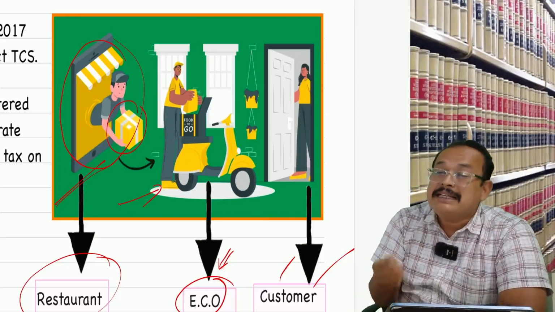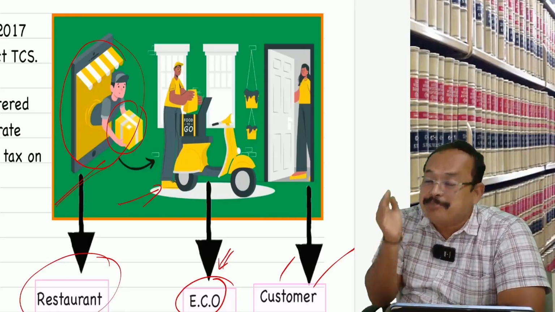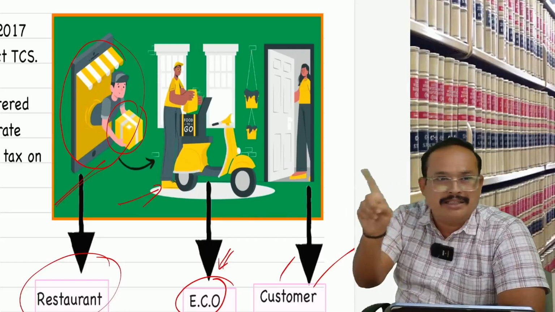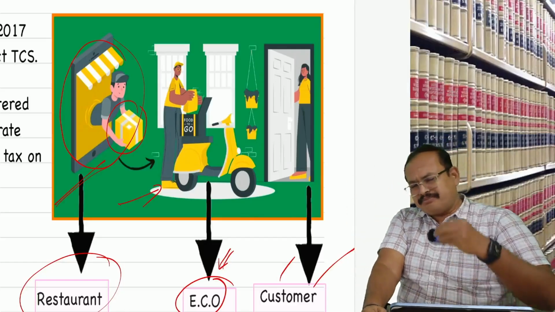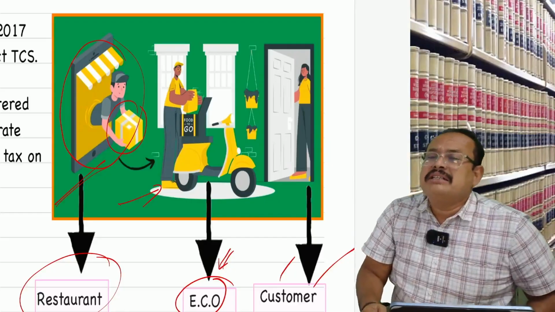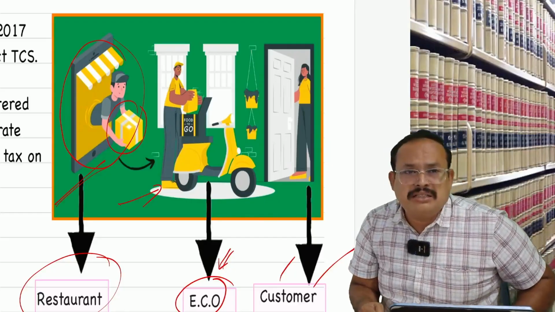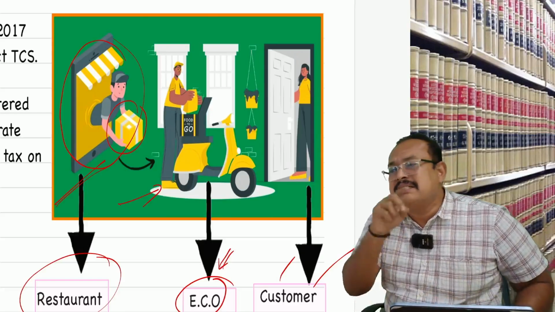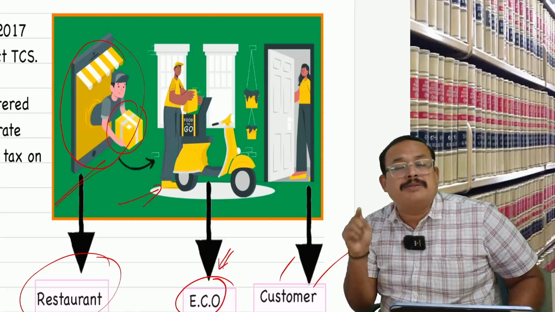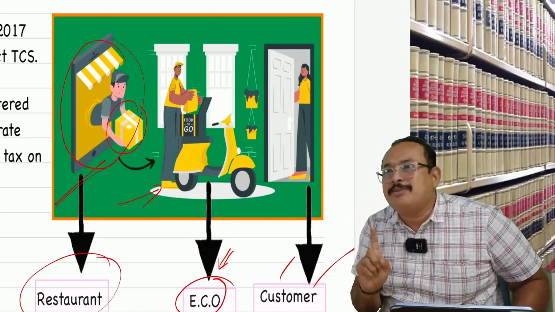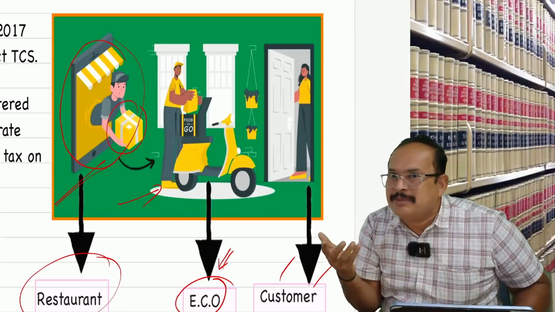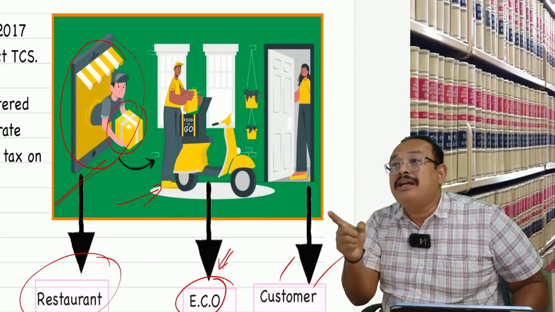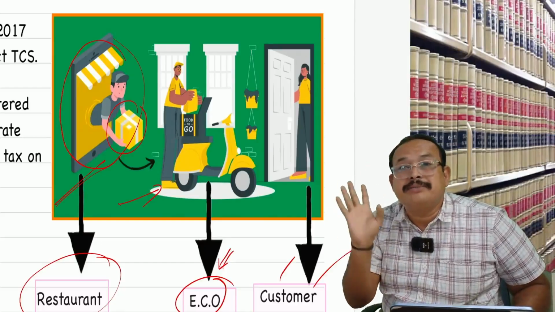However, the e-commerce operator pays the tax under section 9(5) in 4 cases: radio taxi or motor car designed to carry passengers, second, short-term accommodation, third, housekeeping, fourth, cloud kitchen. In these cases, if the e-commerce operator is liable to pay tax, he pays under RCM only. Section 9(5) is the RCM category. He should not use input tax credit and should pay through the electronic cash ledger.